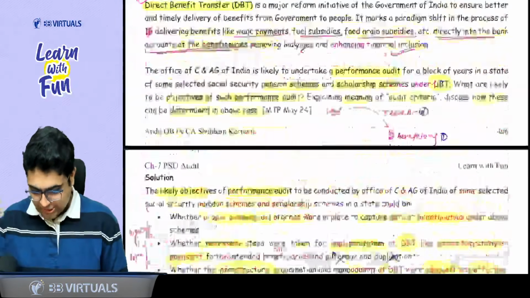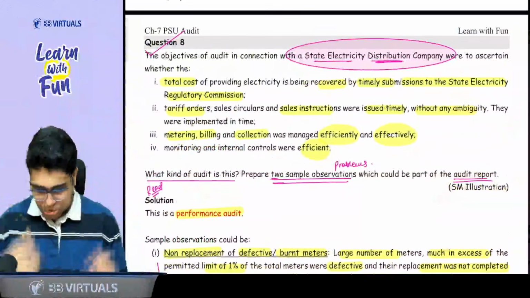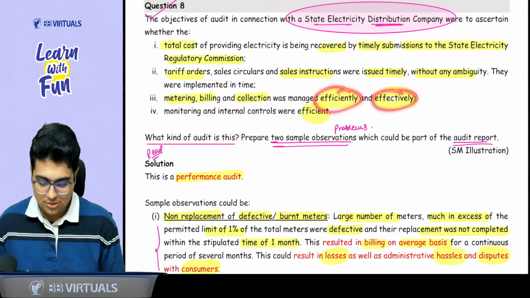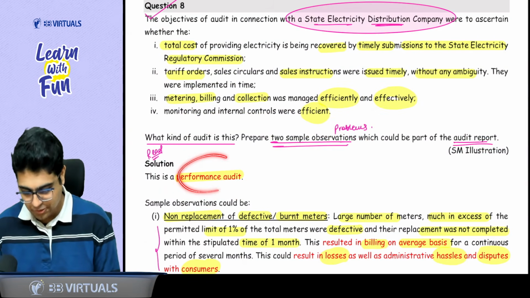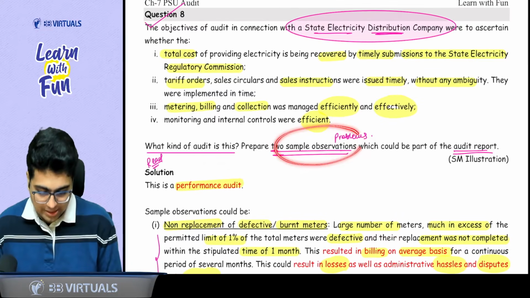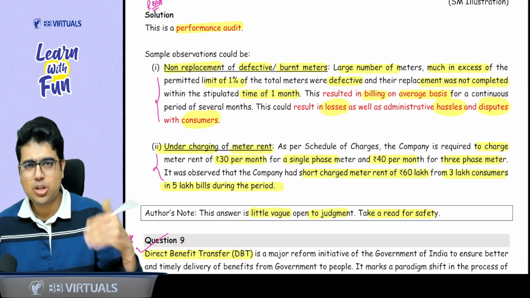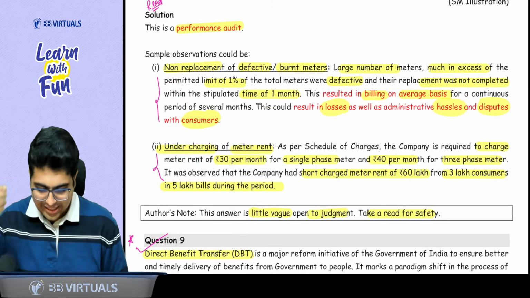Question 10 we have discussed. Question 9 we have discussed. Question 8 is an easy question. It talks about efficiency, effectiveness. So you just have to identify the audit. It is a performance audit. What should be the two sample observations in this case? These observations ICAI has given on the basis of their judgment. You can just read these observations.